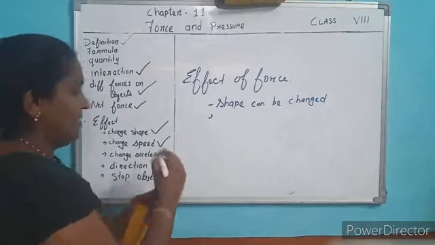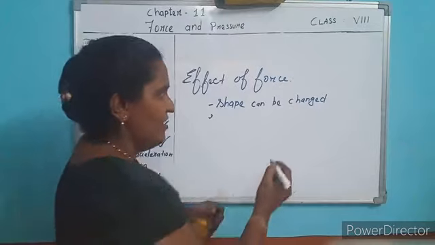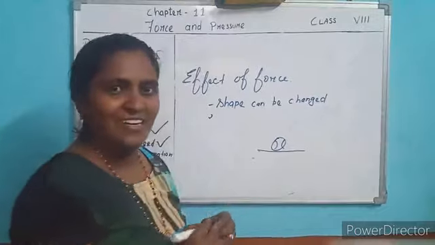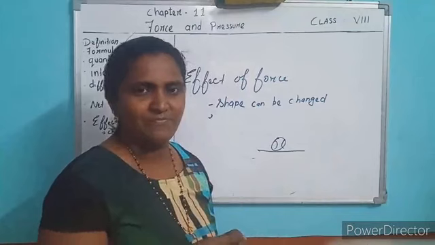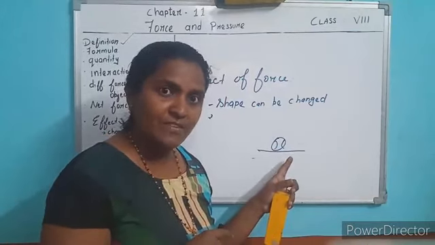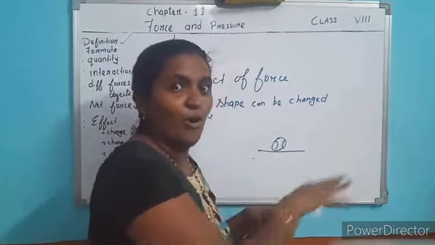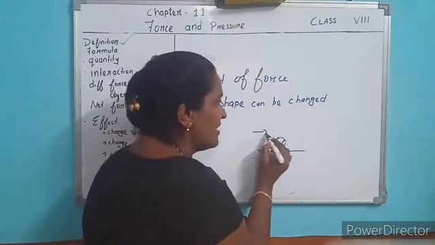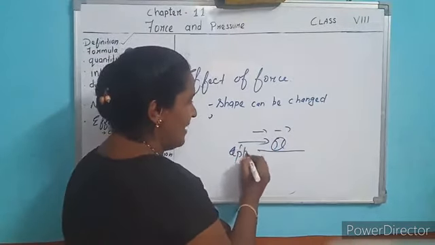Second, force can change the speed of an object. A ball is moving. This ball is moving on the floor, on the ground. Can we change the speed of this ball? Yes. By applying force, we can change the speed of this ball. You apply force. The ball is moving in this direction. You apply force. This is applied force.